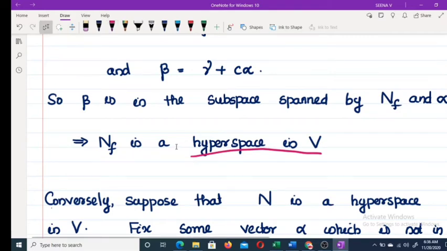Now conversely, what we have to prove? We have to choose a hyperspace in V and prove that the hyperspace is the null space of some non-zero linear function.